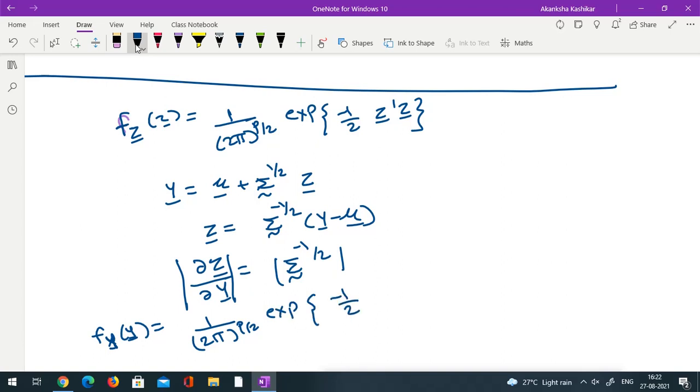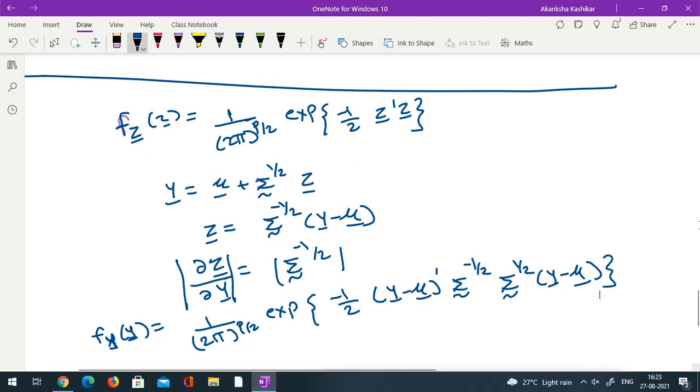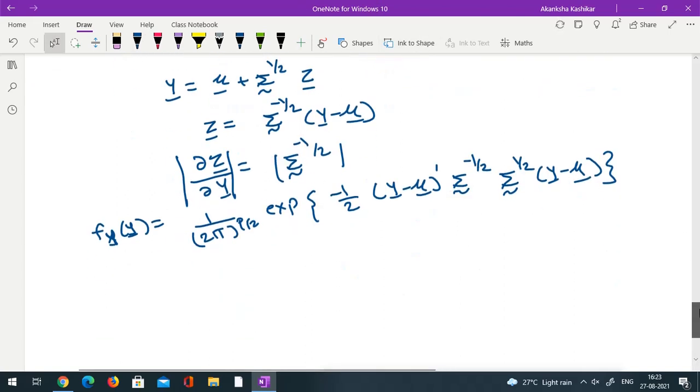So minus half z prime, where z is sigma raised to minus half times y minus mu. So z prime would be y minus mu prime sigma raised to minus half, because sigma raised to minus half is symmetric, and z would be sigma raised to minus half times y minus mu. I'm going a bit fast because I assume you have already done most of these things.